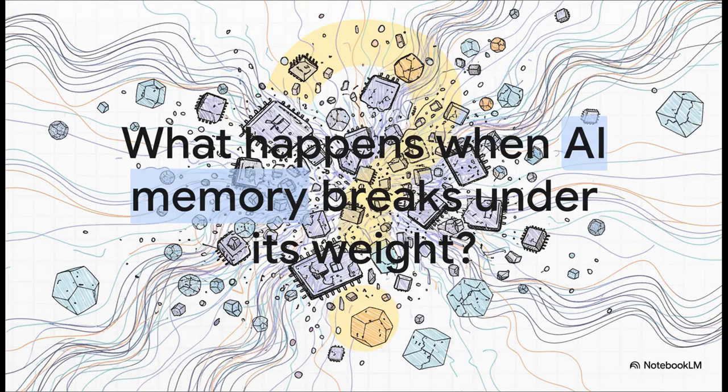So this brings us to a huge question. What exactly happens when AI memory just breaks under its own weight? Modern artificial general intelligence is facing what experts call the crisis of distinction. Basically, current AI hardware is hurtling toward an insurmountable memory wall. We're asking silicon to hold up the extremely high-dimensional requirements of consciousness, and frankly, the traditional structures are fracturing.